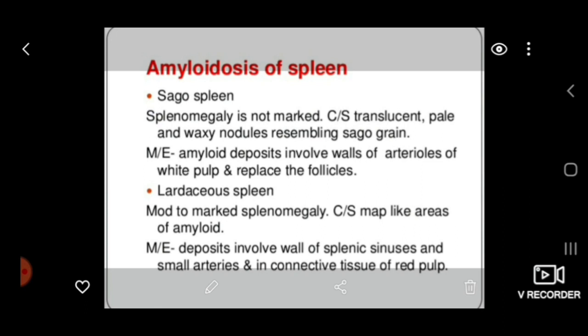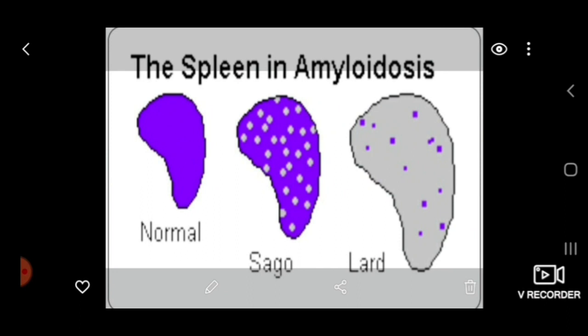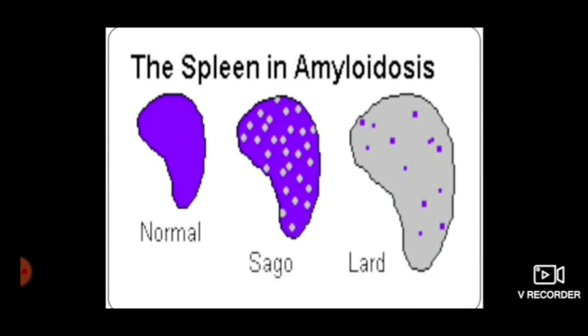Lardaceous spleen. Lardaceous literal meaning is map-like. So cut surface appearance resembles map-like. That's why it's called lardaceous spleen. On microscopy, deposits involve wall of splenic sinuses, small arteries and connective tissue of red pulp. So we can see first image of normal spleen, second one is sago spleen and third is lardaceous.